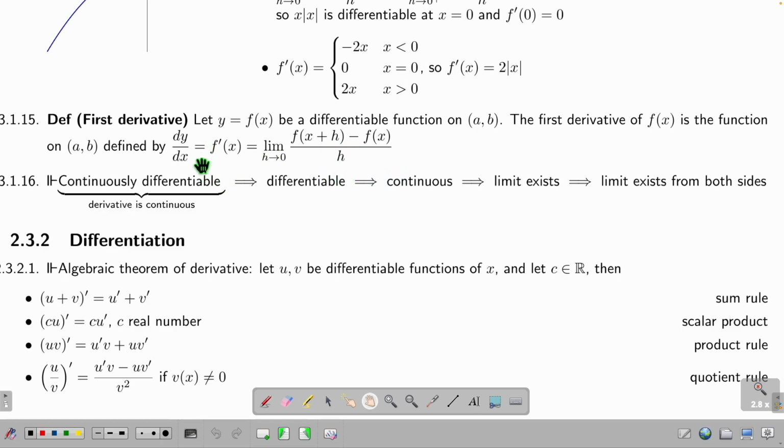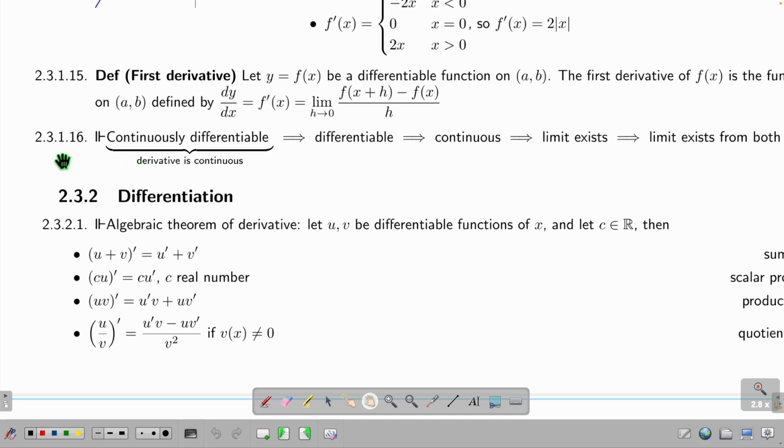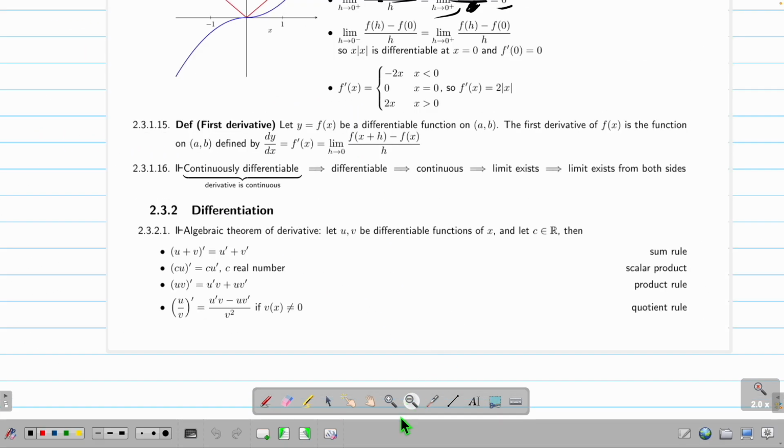And then with all this, we write a fancy symbol. We write dy/dx. This means I do this. This is the h definition. I can do the q definition. I can do the epsilon delta definition. They all mean the same thing. And then this bullet point 2.3.1.16.